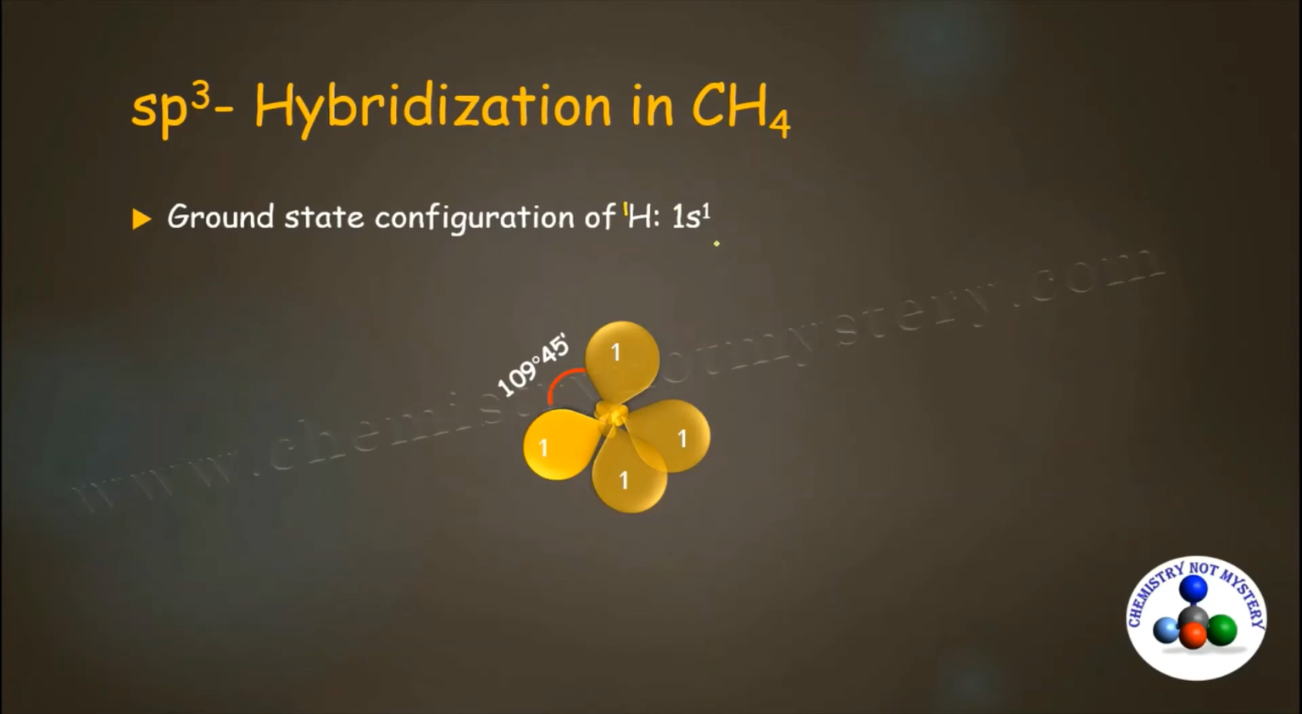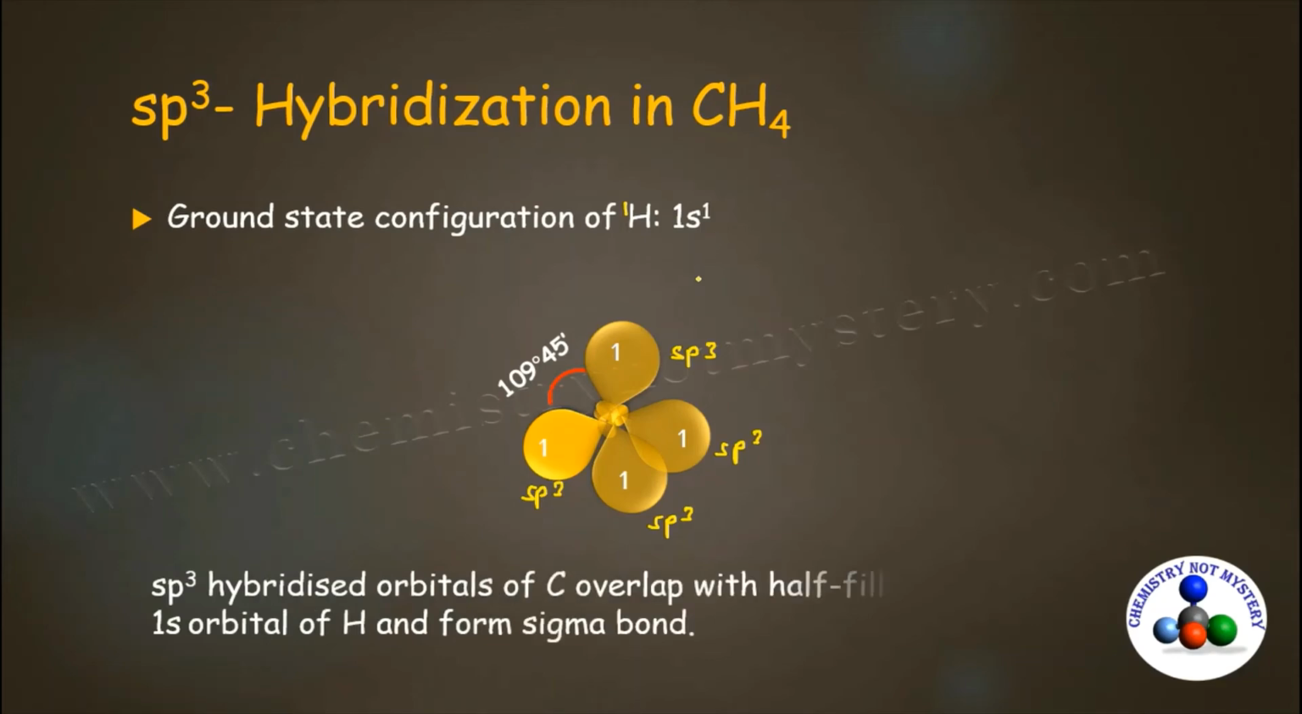So this half-filled s orbital of hydrogen overlaps with the half-filled sp3 hybridized orbital of carbon. These are the sp3 hybridized orbitals of carbon. One s orbital of hydrogen overlaps head-on and forms the sigma bond. And the bond angle between these hybridized orbitals is 109 degree 45 minutes.